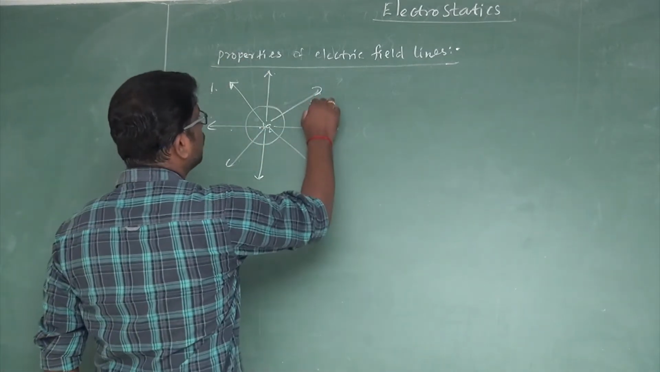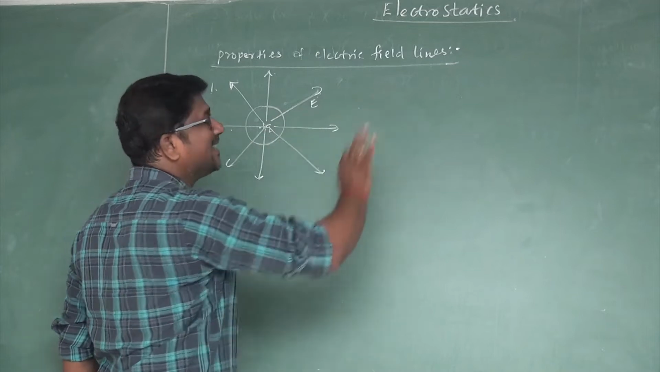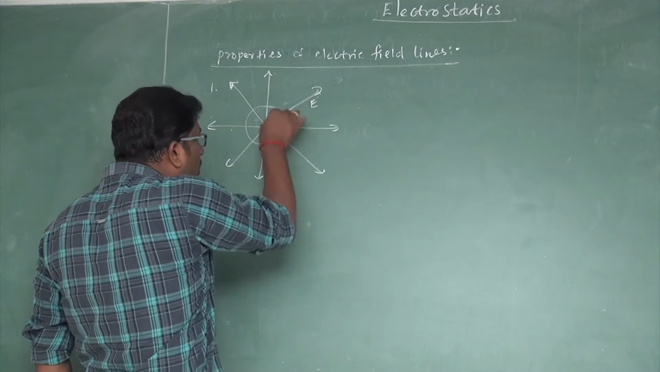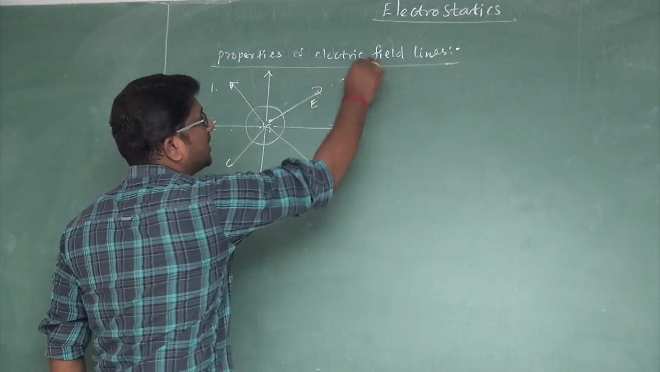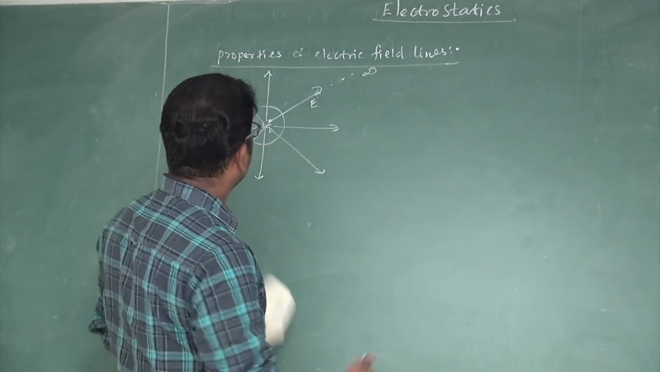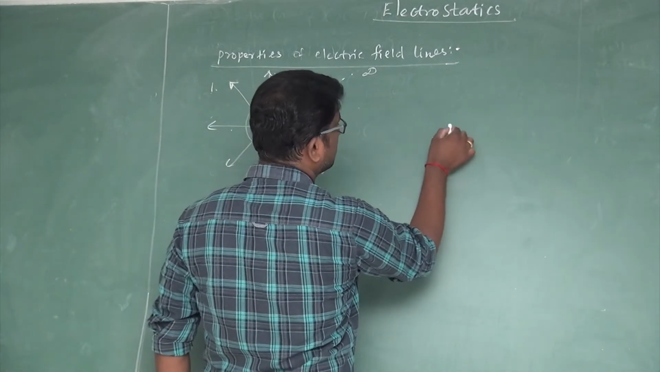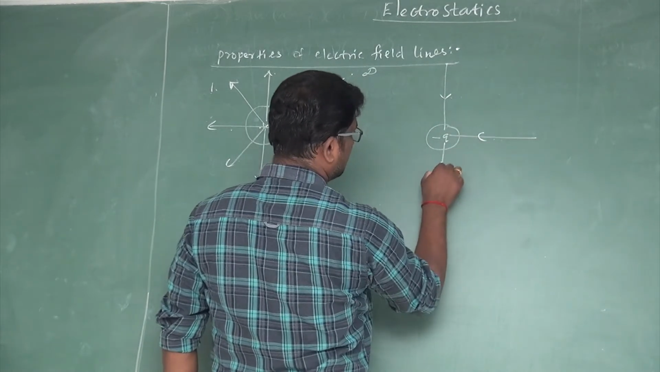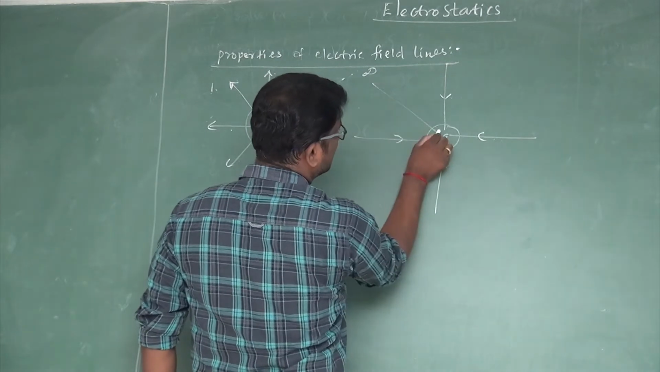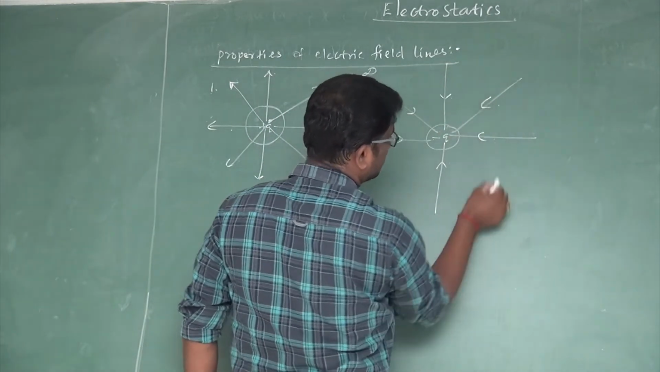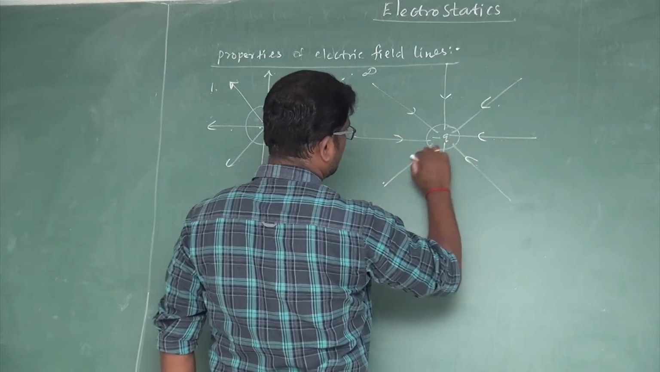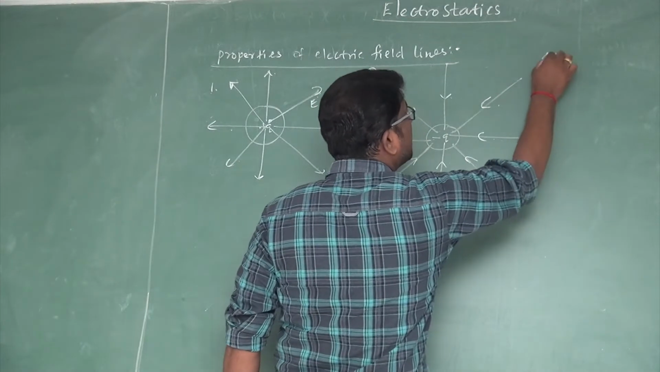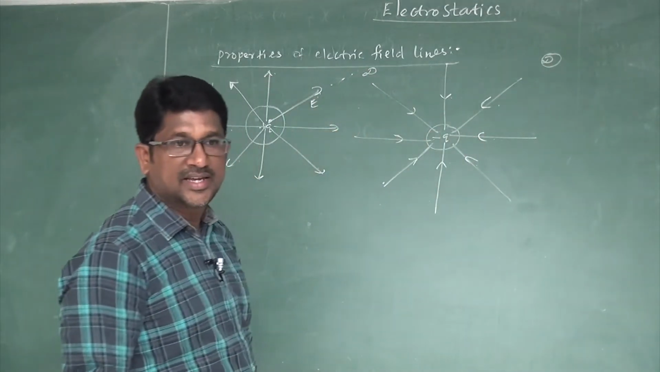Right, the electric field due to a positively charged particle acts radially outward. So the electric field lines must start from the positive charge and end at infinity. If it is a negatively charged particle, the electric field acts radially inward, like this. Radially inward. So the electric field lines must start from infinity and end at the negative charge.